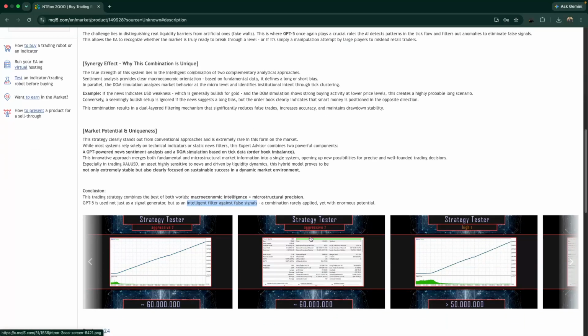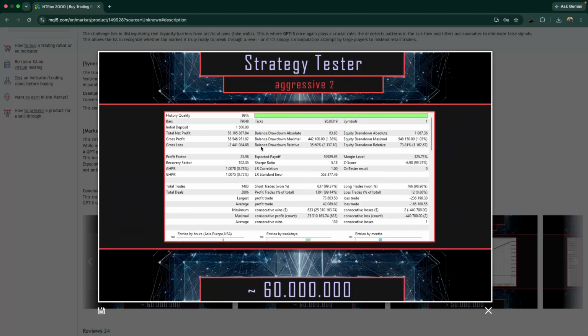He also shows some strong backtest results here. The initial deposit on this aggressive test is $1,500, and total net profit is over 56 million dollars, and it has a good history quality.